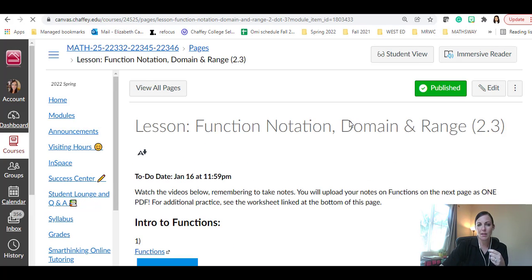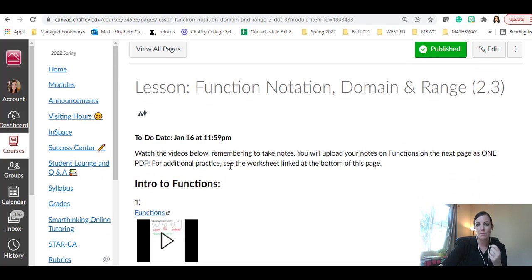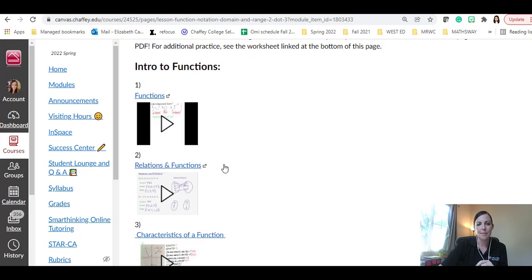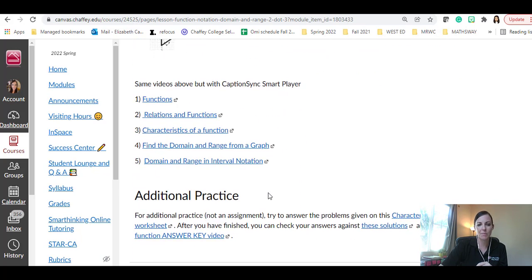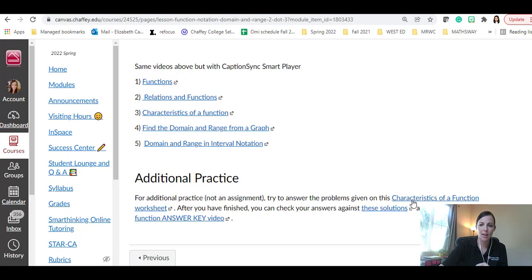I'm hitting next on the bottom right, and our last lesson for the week is about function notation, domain, and range. On this one I'm telling you, watch the videos below, remembering to take notes. These are not review. It might be review compared to the other 2 lessons, but these are the videos that you're going to watch. Again, here are some that are captioned a little bit better if you'd like. There's some practice here and another video, so that might be good to practice.